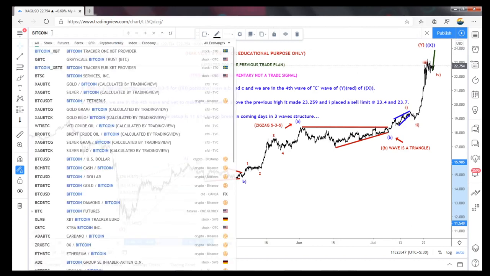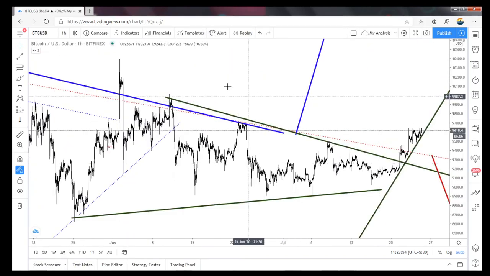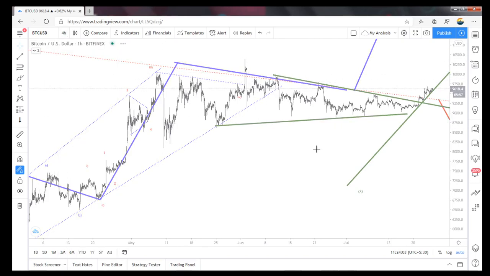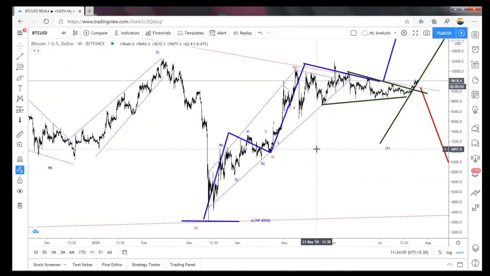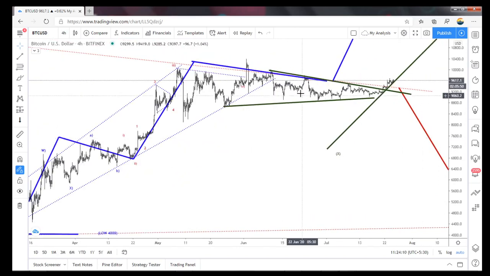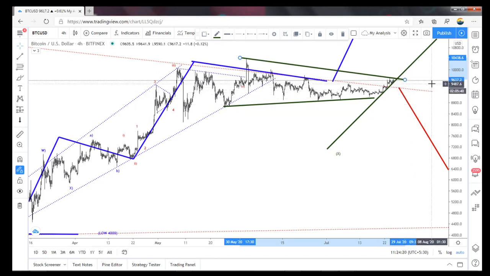But Bitcoin, it's not breaking what I said. It has broken this wedge formation now, but it's not the high. So I'm not trading nowadays. I'm not watching also. Right now the bigger triangle is going on, that we know. Here that is a break, but we can do it like this. If it breaks here, then again the bigger triangle will follow.